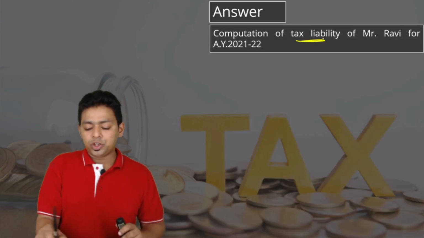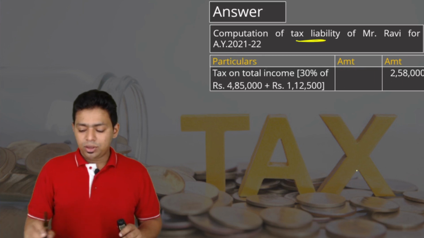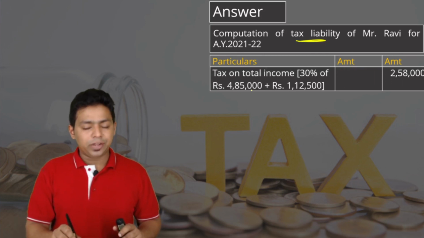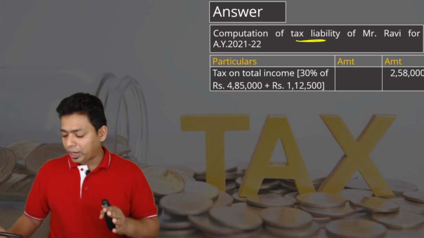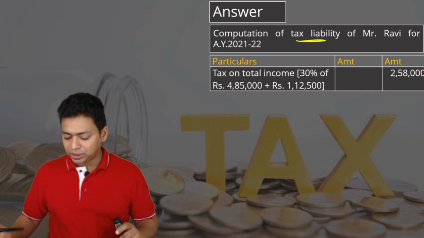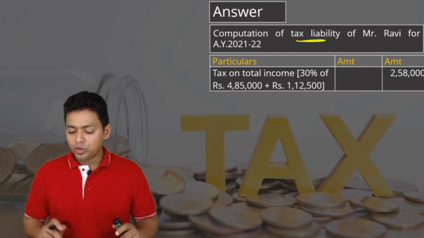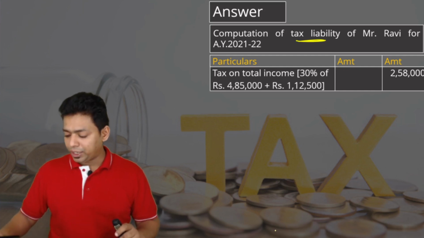Next, computation of tax liability, very simple. On 14,85,000 we have to compute 4,85,000 multiplied by 30%. That amount comes to 1,45,500 plus 1,12,500, so 2,58,000.